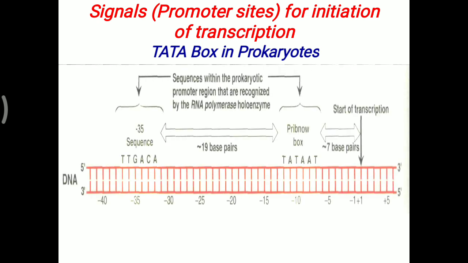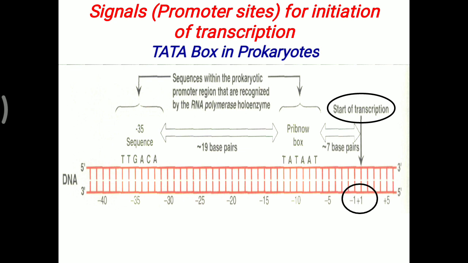Here a structure of DNA is given. There are various numbers like +1, -1, -5, -10, -15 given. First you have to look at the start of transcription, which is marked with a +1 sign, and above that, over the DNA strand, are -5, -10, -15. Now it is important to understand where the Tata box is exactly located.